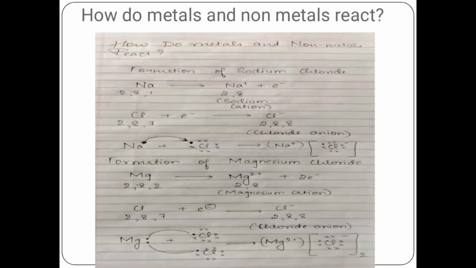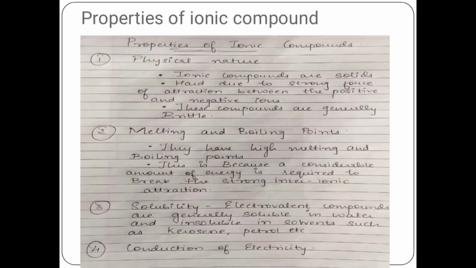Now let us start with the third topic of the video, that is properties of ionic compounds. Before we start with the properties of ionic compounds, we need to know what an ionic compound is. The compounds that are formed by the transfer of electrons from a metal to a non-metal are known as ionic compounds, and they are also known as electrovalent compounds.